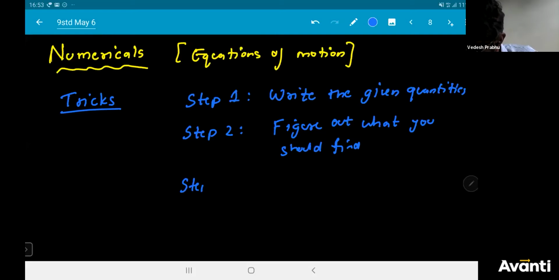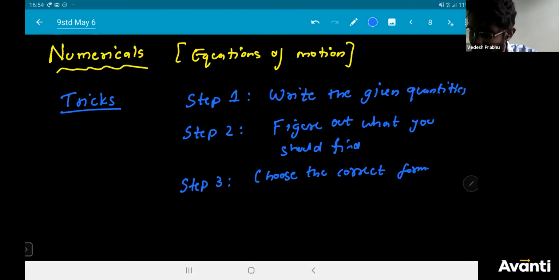Next, step three: choose the correct formula. There are only three. Out of these three equations, you have to choose which one will give you the answer to what they asked in the question.